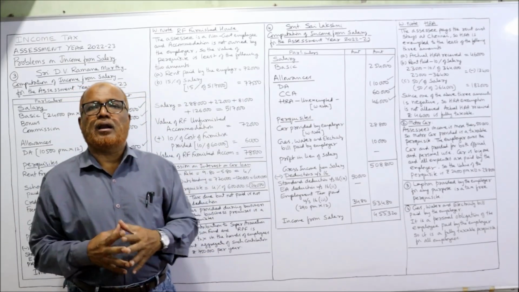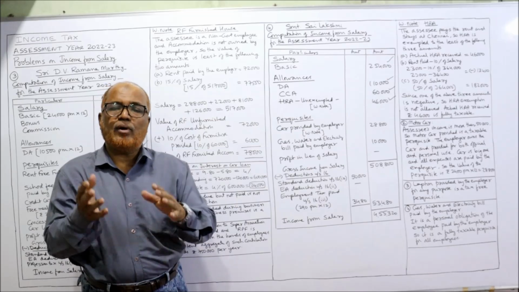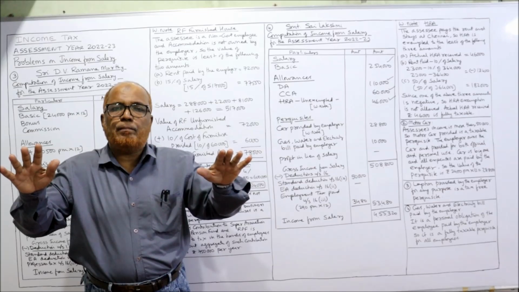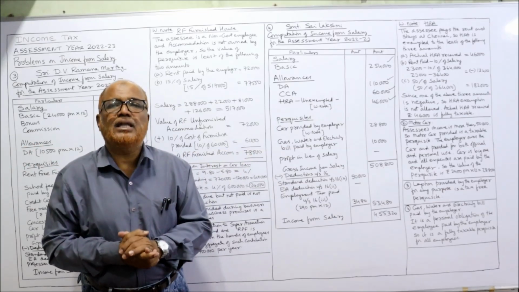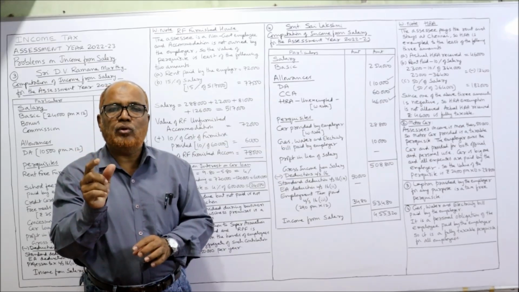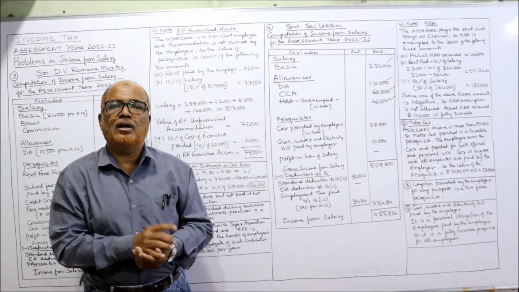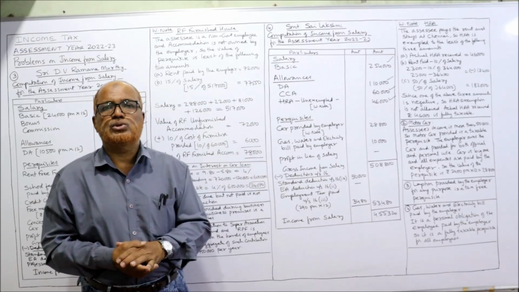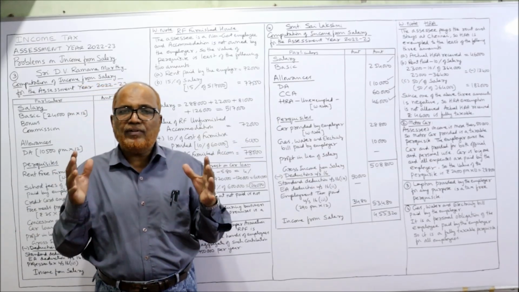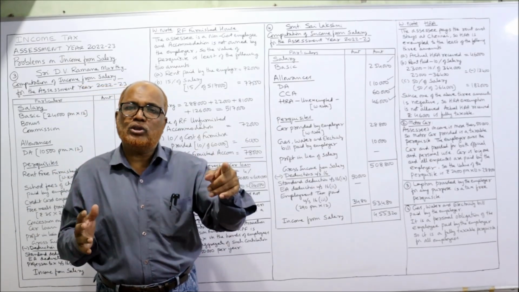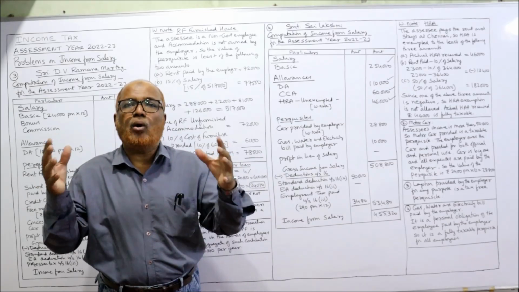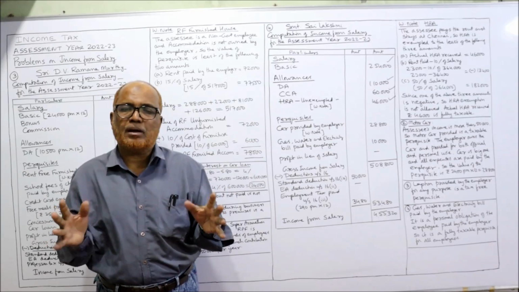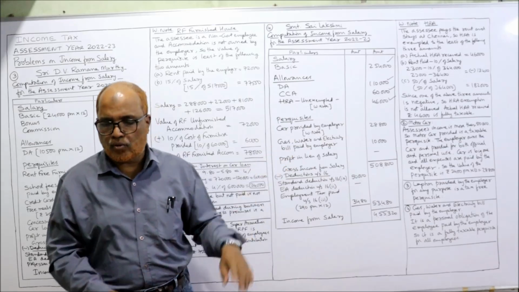Now it's a big car given by the employer to the employee for both official and personal use, and all expenses are paid by the employer. In that case, the value of the motor car is 2,400 per month. This 2,400 is specified by income tax rules. So what are the conditions? If a big car is provided for both private, personal and official purpose, and all expenses are paid by the employer, then 2,400 per month.